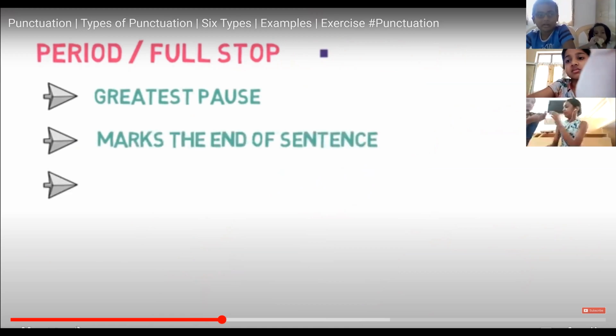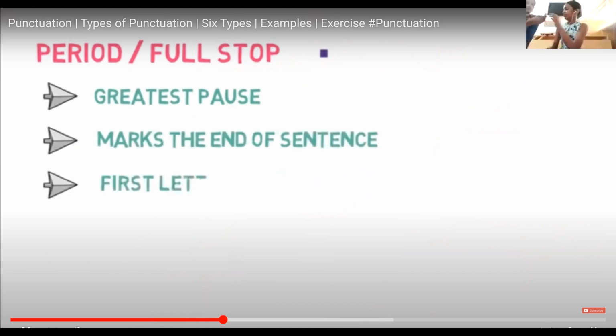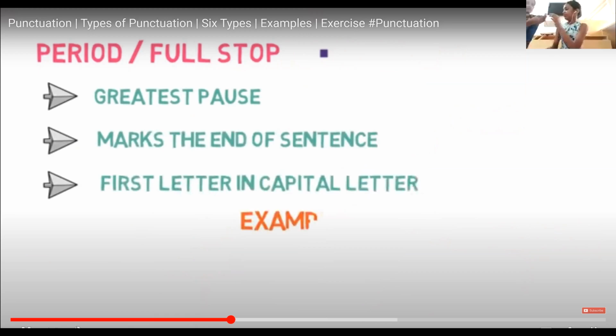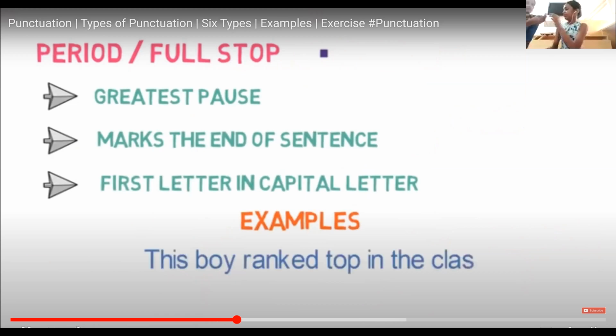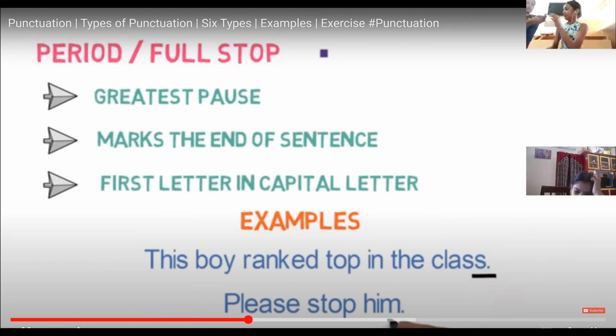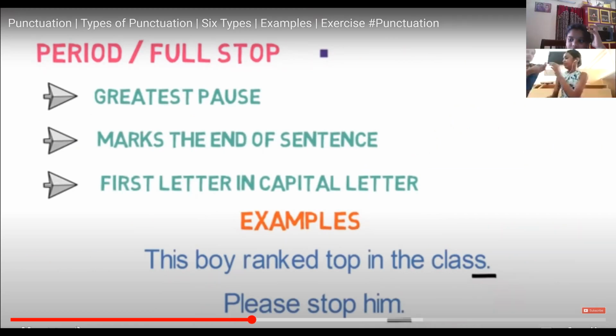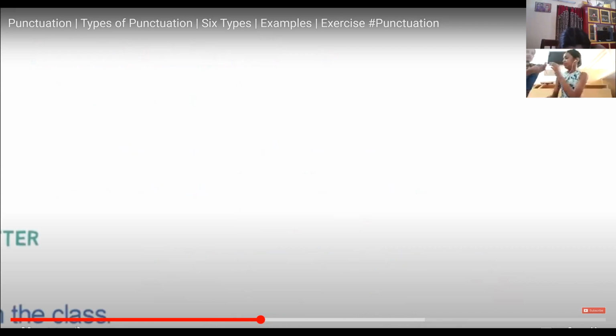The first letter of the sentence having a full stop must start with a capital letter. Let's look into examples to make it clear. This boy ranked top in the class. Now let's look into an imperative sentence. Please stop him. Notice the end with a full stop in both the sentences and the first letter is capital in both the sentences.